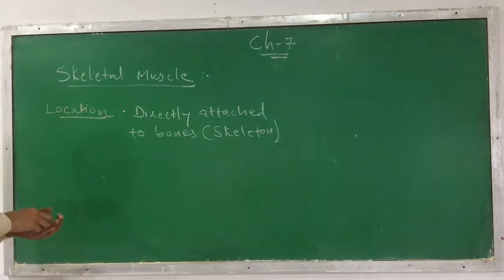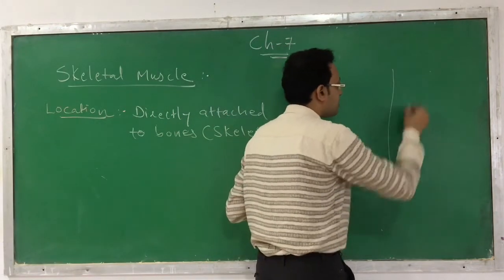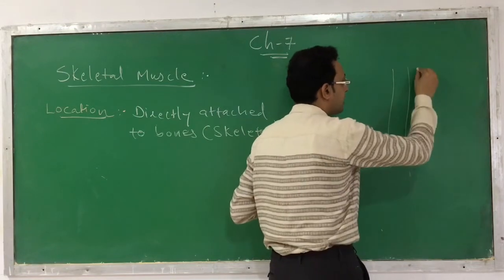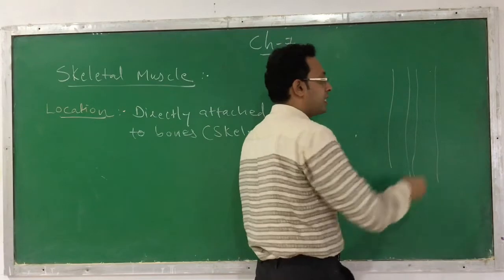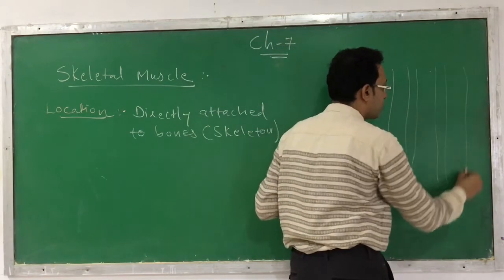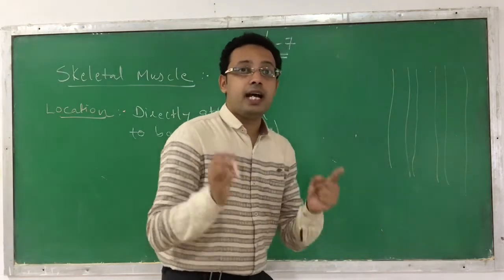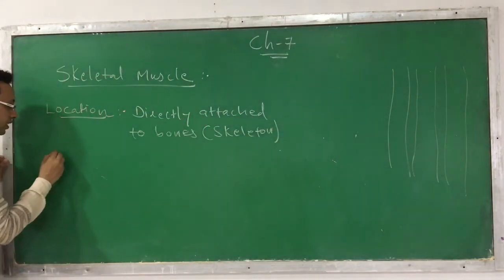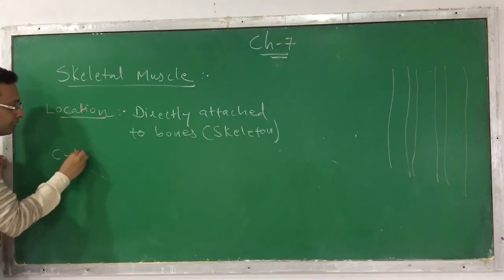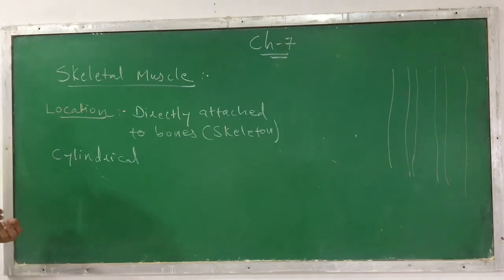Now when you see the structure of this skeletal muscle, how does it look? These muscle fibers are cylindrical in nature, like this. There are a number of muscle fibers; I am showing you three here, 1, 2 and 3. So they are cylindrical in shape, and this is the cylindrical shape you can observe.